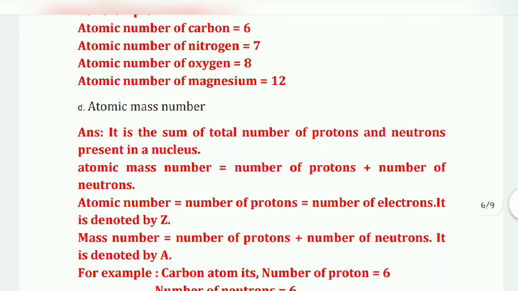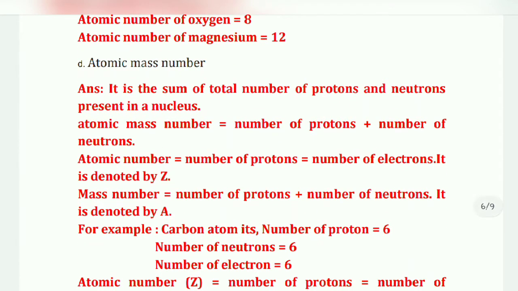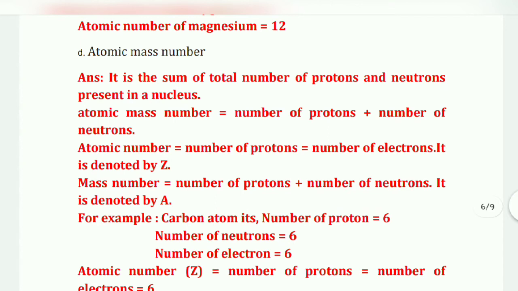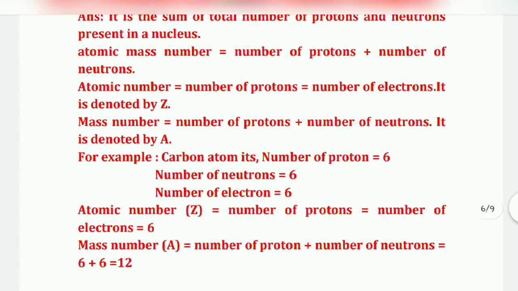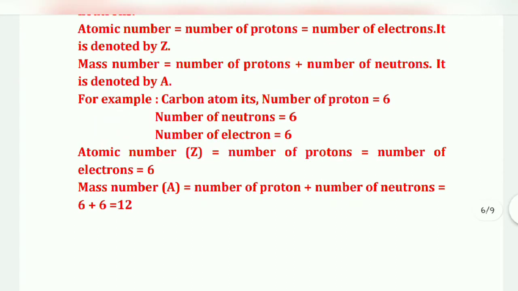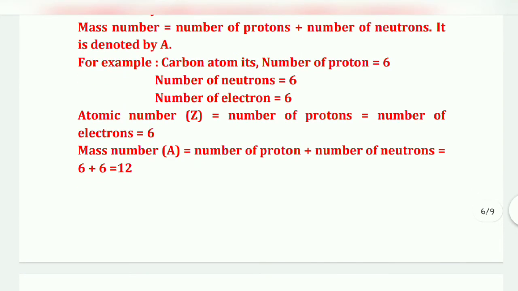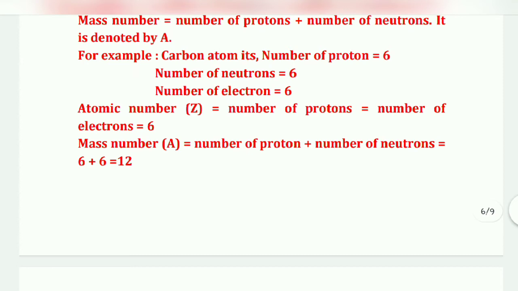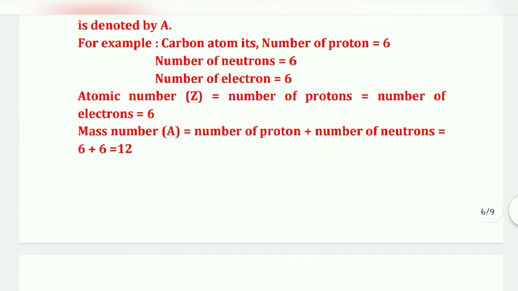Atomic number is the number of protons, or the number of electrons, and it is denoted by Z. Mass number is the number of protons plus the number of neutrons, and it is denoted by A. For example, a carbon atom has 6 protons, 6 neutrons and 6 electrons. So atomic number Z is 6, and mass number A is 6 plus 6, which is equal to 12.